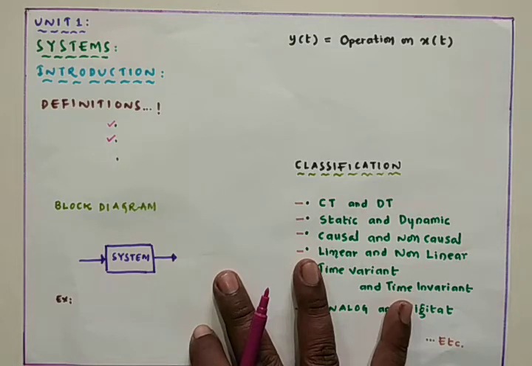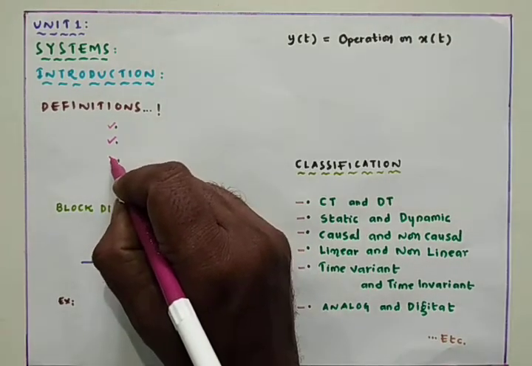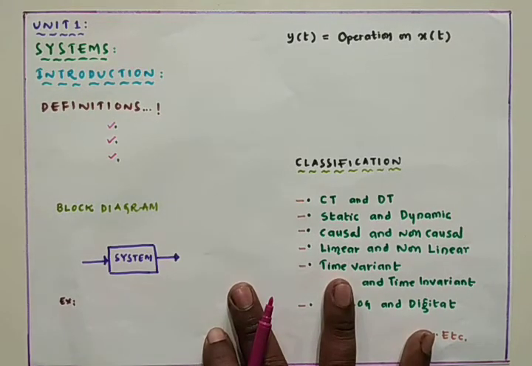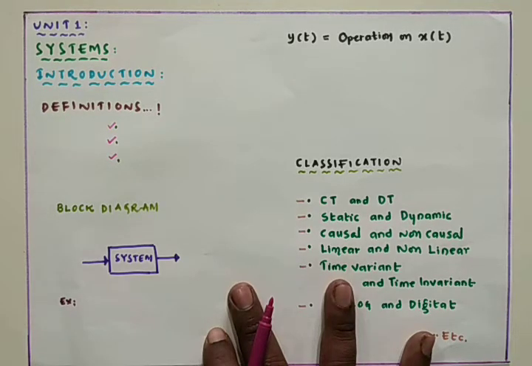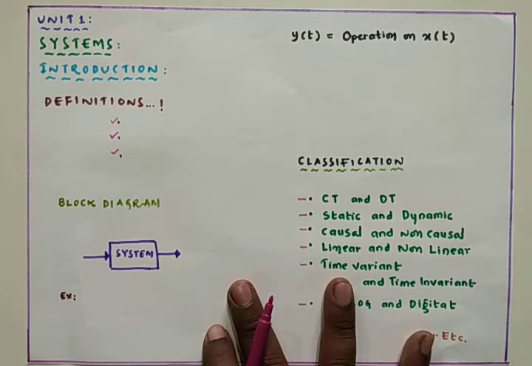Which type of output the system is going to generate will be dependent on the type of the system which is used and the type of the input signal which is used. These two will have the complete effect over the output signal. So this is about the system. These are the system definitions. Now, the block diagram of a system.